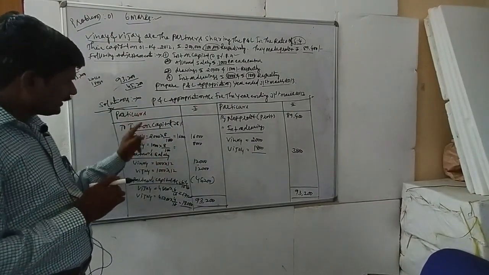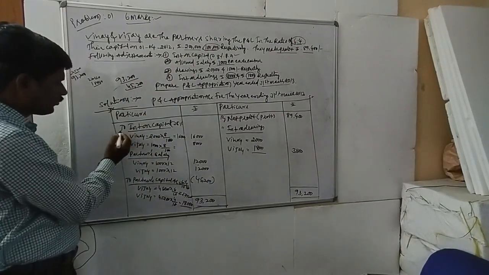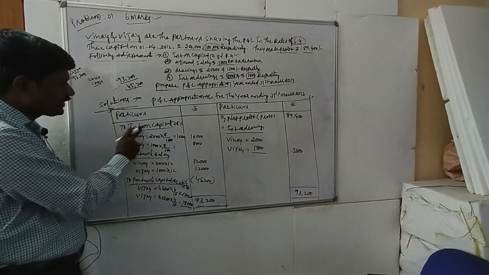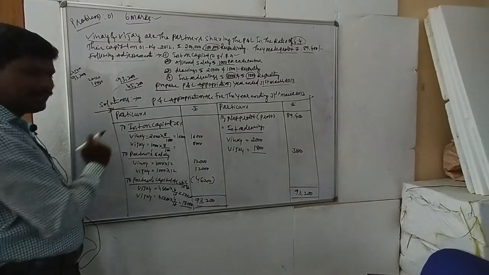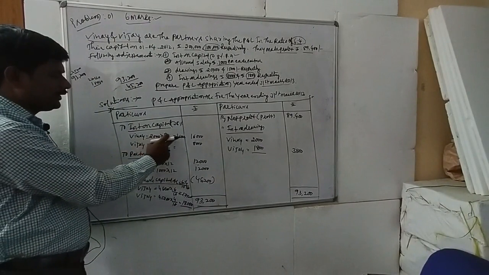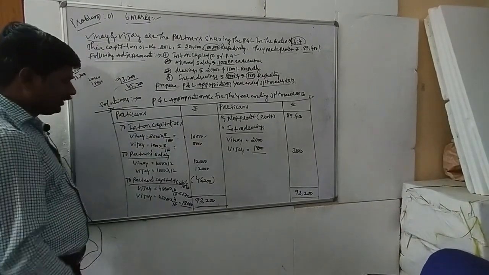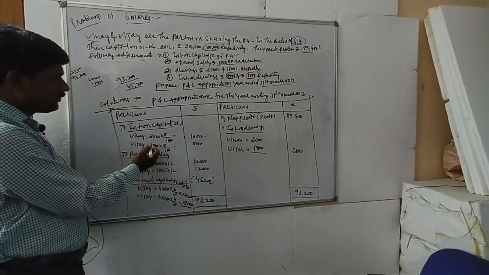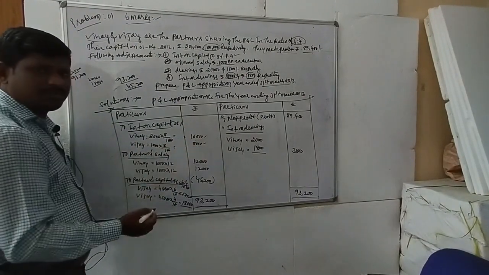So first, let me repeat the problem and answer once again. Interest on capital is taken first on the debit side of the profit and loss appropriation account, at 8%. Your partner's name is Vinay: 2,000 into 8 divided by 100 is 16,000. Take 16,000 in the outer column. The second partner is Vijay: 1,000 into 8 divided by 100, so 8,000.